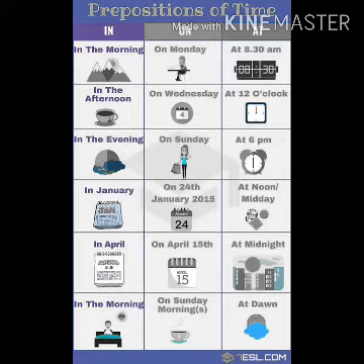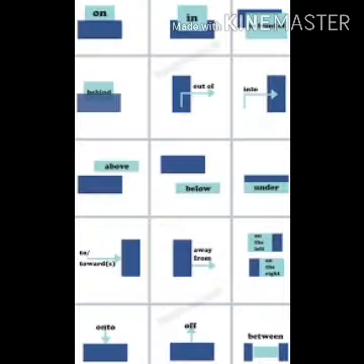Example of preposition on are: number 1 on Monday, second one on Sunday, third one on April 15th. Example of preposition at are: number 1 at 8:30 p.m., second one at midday, third one at midnight.